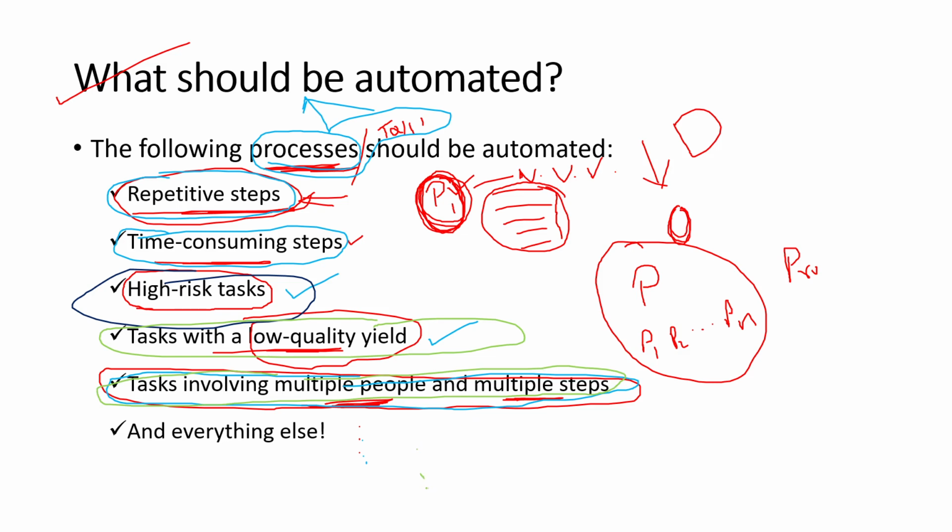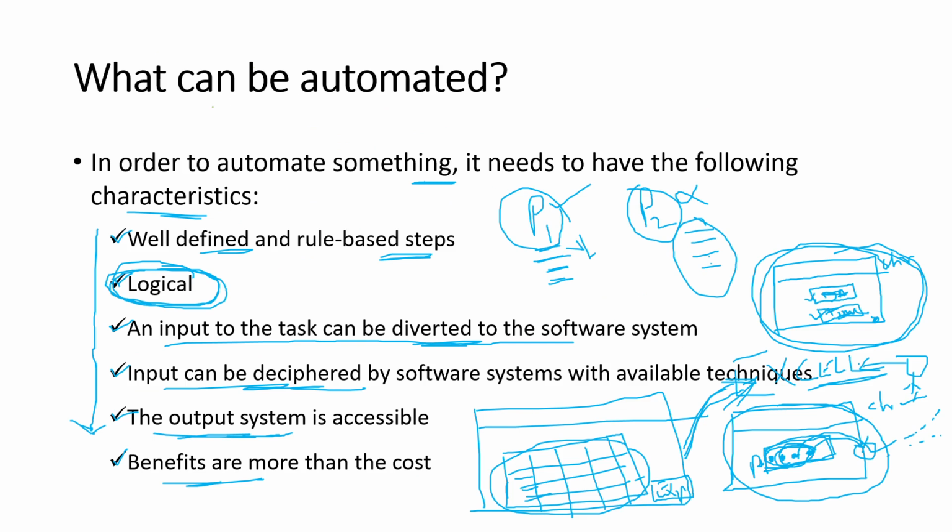But finally, you should be aware of this too: not all processes in an organization can be automated. If the process obeys these characteristics, then you can say that it can be automated.